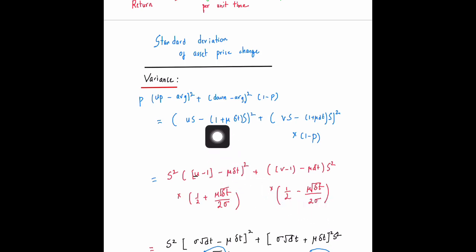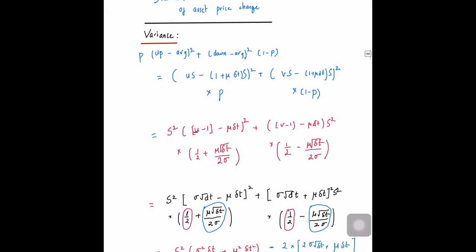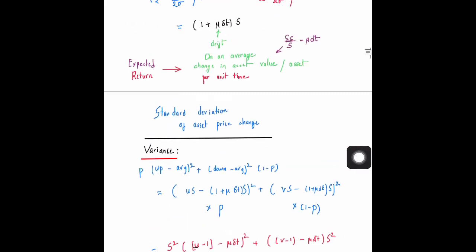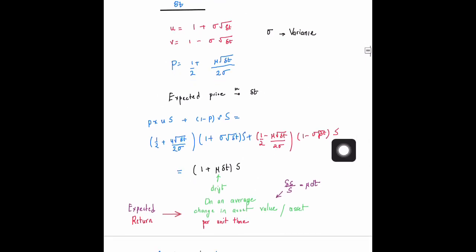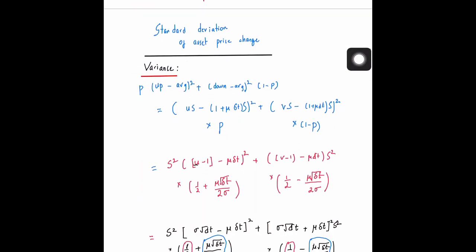Okay, then what we'll have is here, collect the s outside and group this as u minus 1 from here, group this as v minus 1 from here. Okay, once we have that, what we can see is, as far as these values of u and v that are given to us, from these values of u and v, we can see that u minus 1 is sigma delta t, v minus 1 is minus sigma delta t. Okay, just plug that in over here.